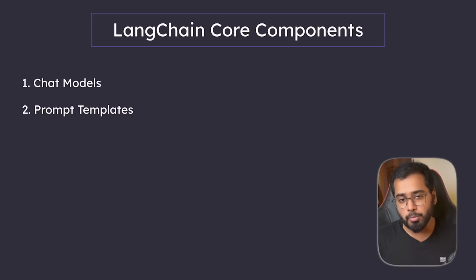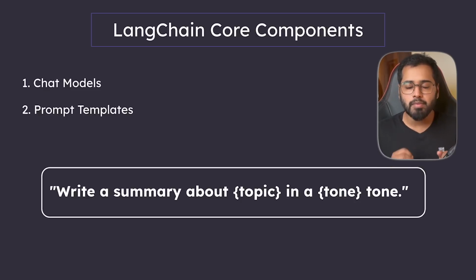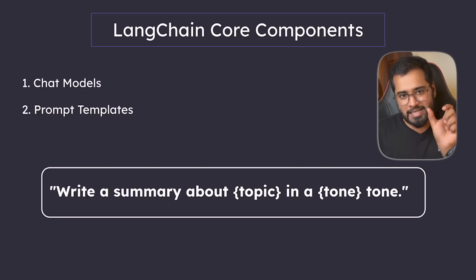The second core component of LangChain is going to be prompt templates. Basically, make our prompts to the AI as templates and add placeholders in it so that it can take dynamic values. All right, the next component. It gets really interesting from this point onwards.